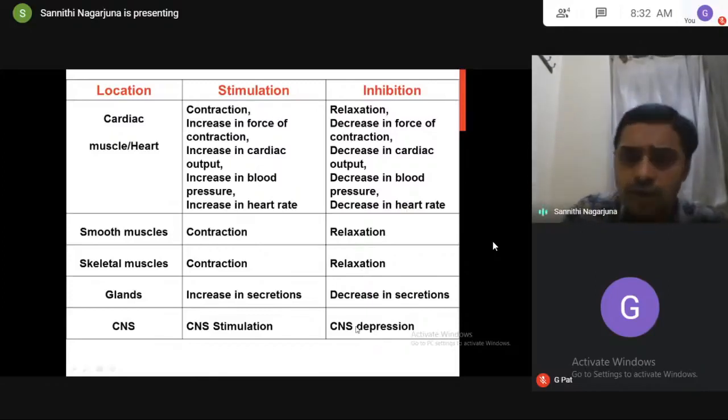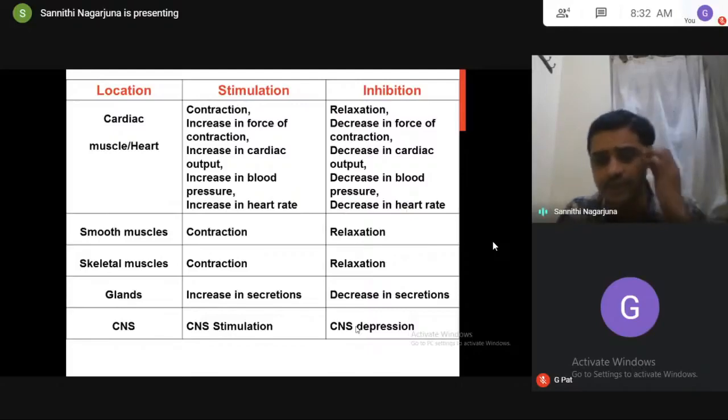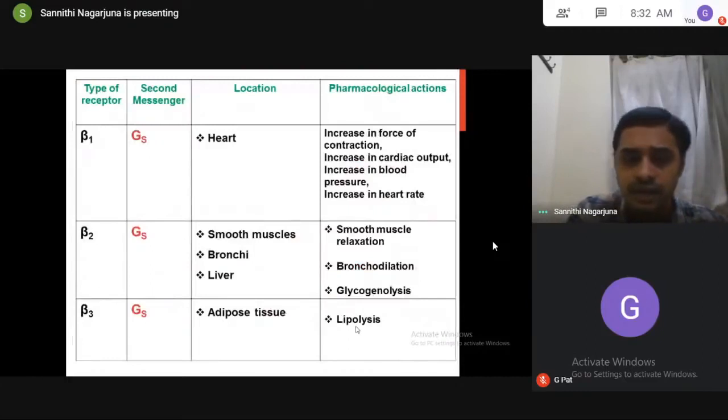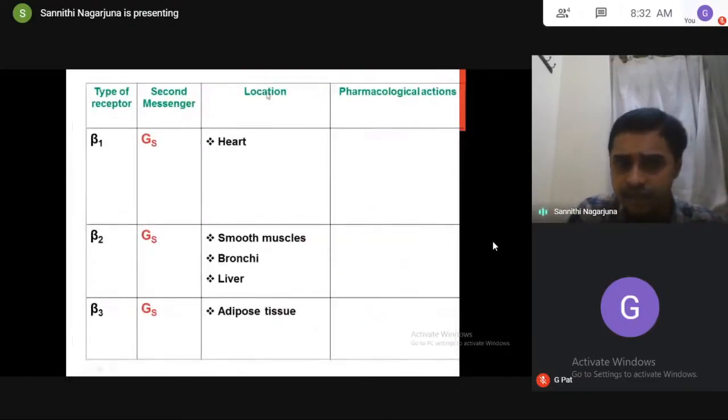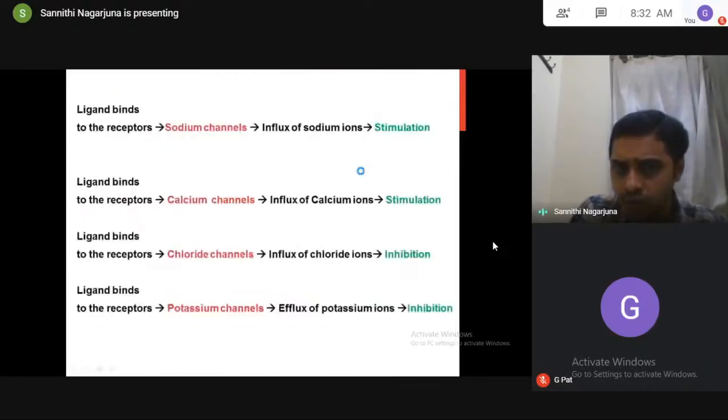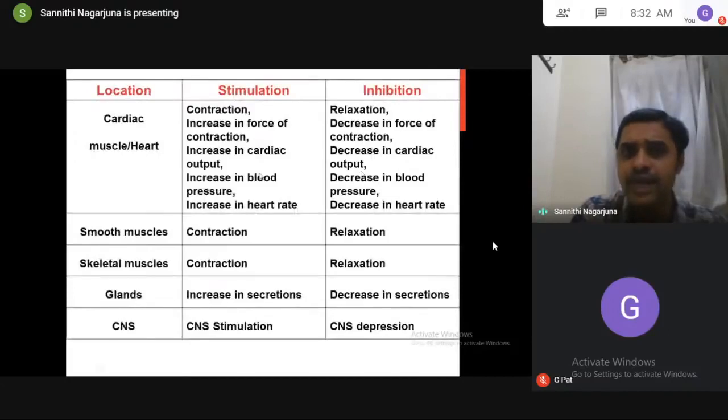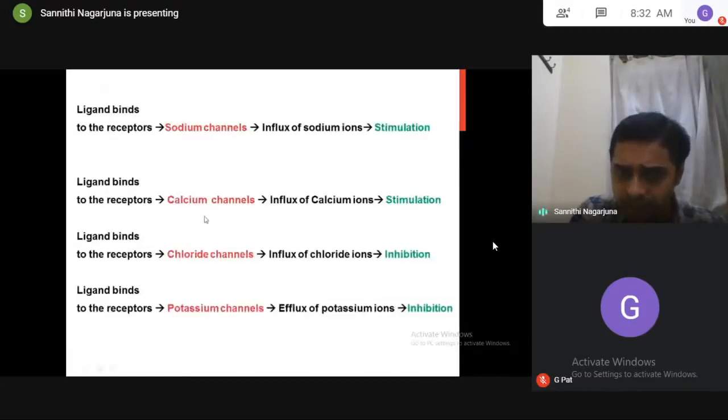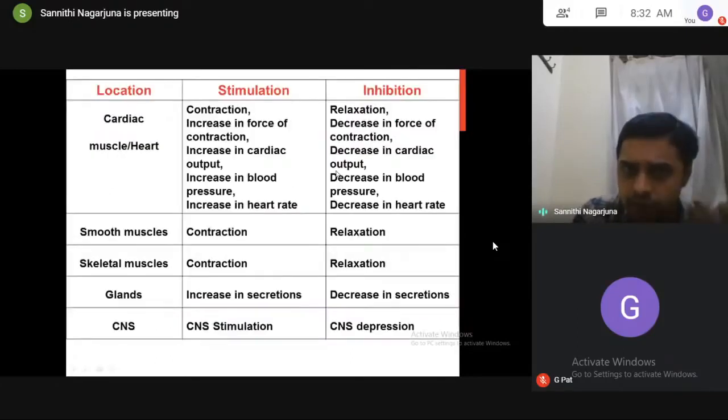So here what we have to know: in ionotropic receptors, we have to see in which location the receptor is located and to which type of ion channel the receptor is attached. In G protein coupled receptors, we see in which place the receptor is located and what the second messenger is. By knowing the second messenger and the location, you can write the pharmacological actions. Likewise, based upon the type of ion channel attached and the location, we can write the pharmacological actions.